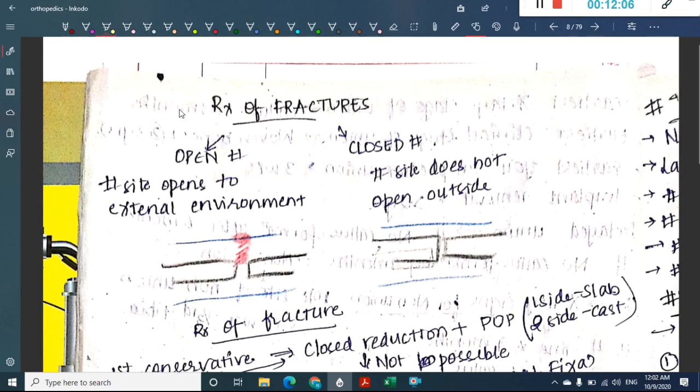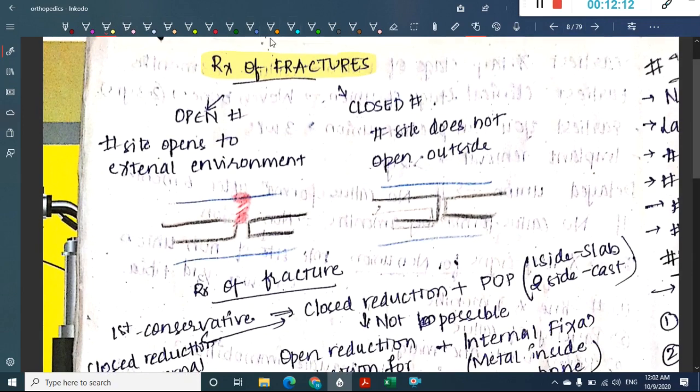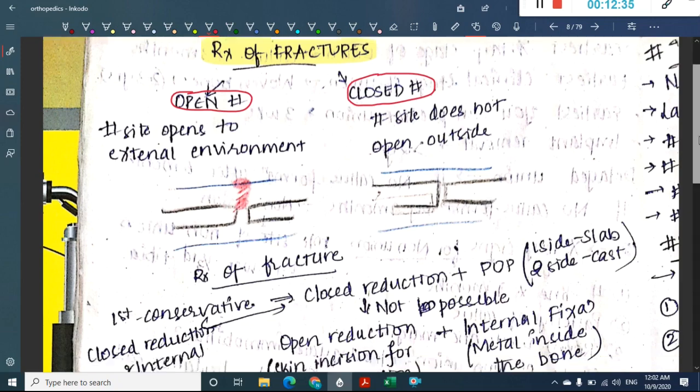Next, we will see a few points about treatment of fracture. So how are you going to treat the fracture? The fracture treatment depends upon the type of fracture, whether it is an open fracture or a closed fracture. When do you say it is open fracture? If the site is open to the external environment, then it is called open fracture. When do you say closed fracture? If the fracture site does not open outside, then it is called closed fracture.